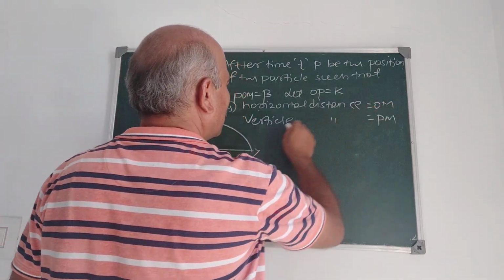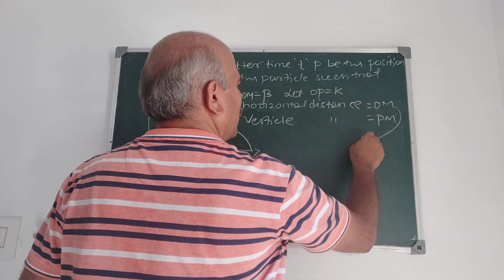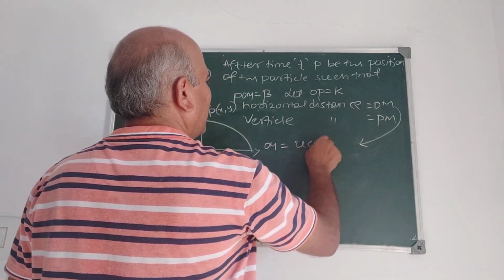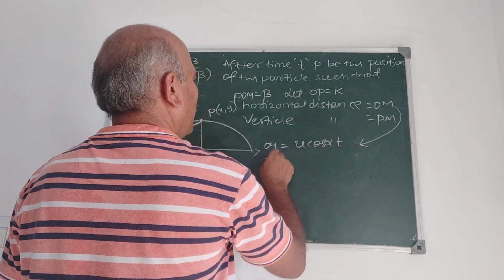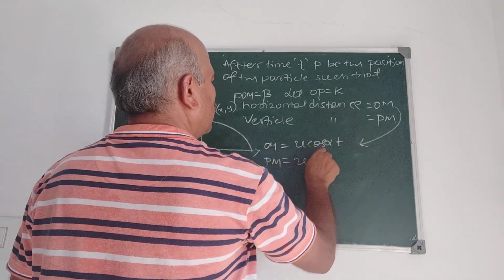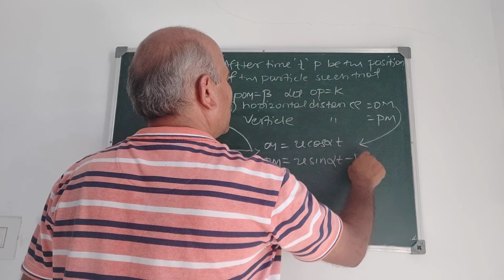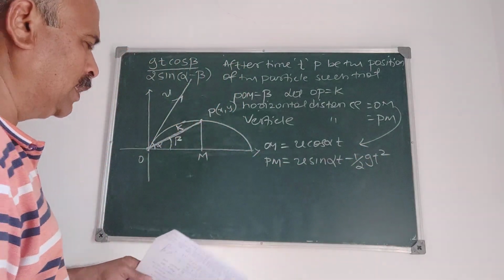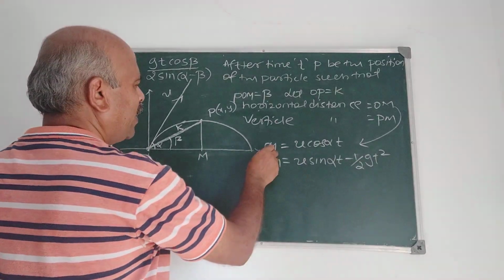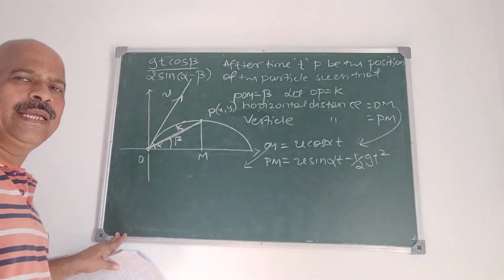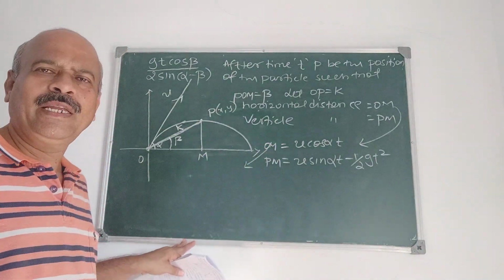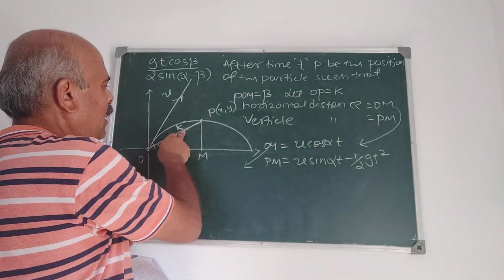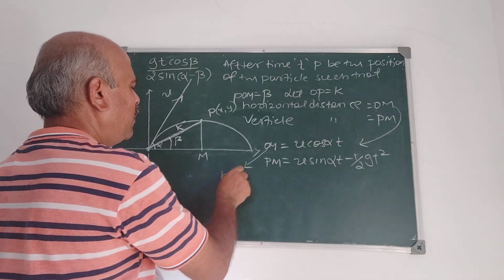The horizontal distance OM is u cos alpha t, and PM is u sin alpha t minus half g t squared. But what is OM? See the diagram. By elementary trigonometry, OM is k cos beta.